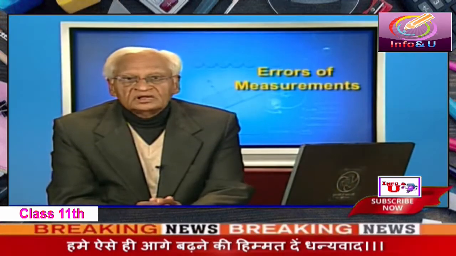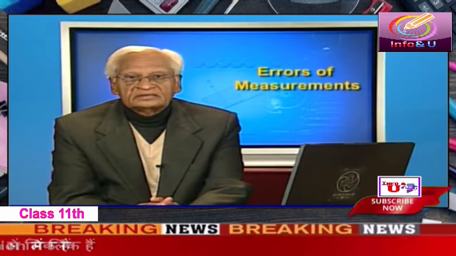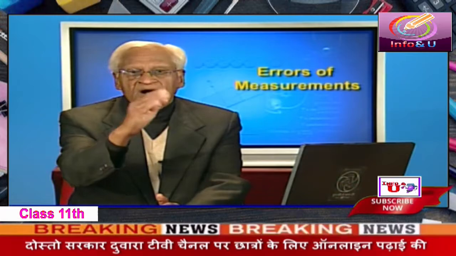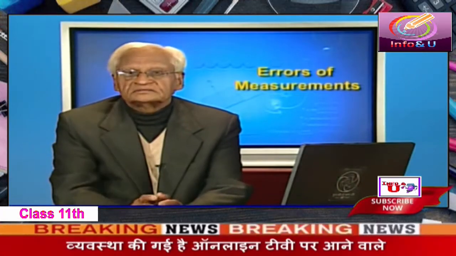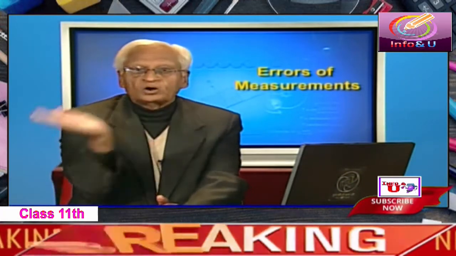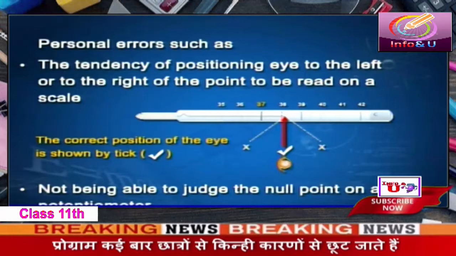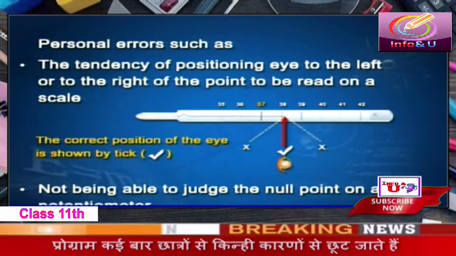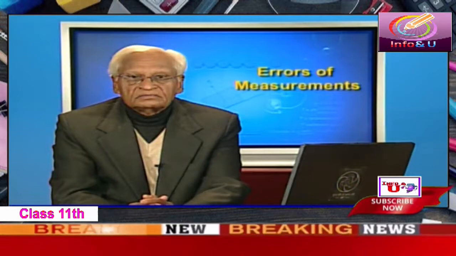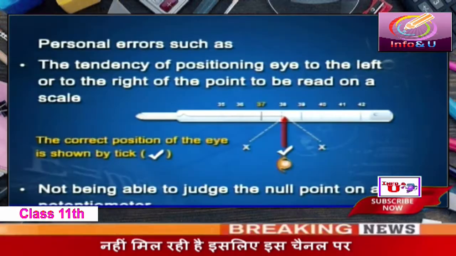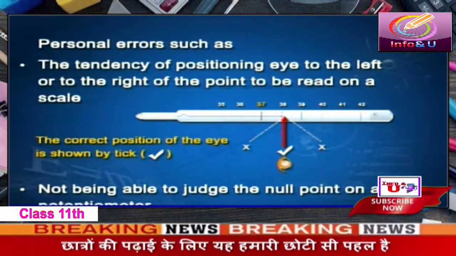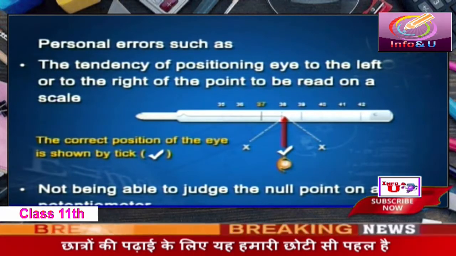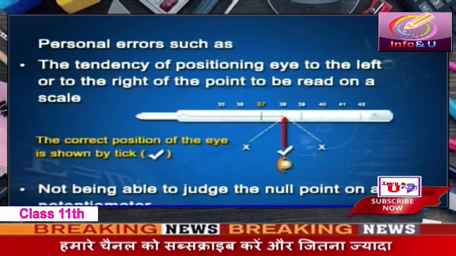Let me remind you, your teacher must have told you that the point that you have to read, your eye must be in line with that point or directly above that point. If you are to the left or to the right of that point, you will not be able to measure temperature correctly. In an electrical experiment, for example, with the potentiometer, you may not be able to judge the null point properly. That can also cause personal error.